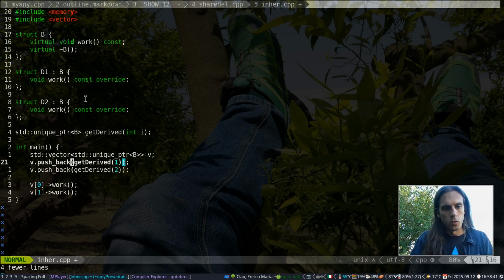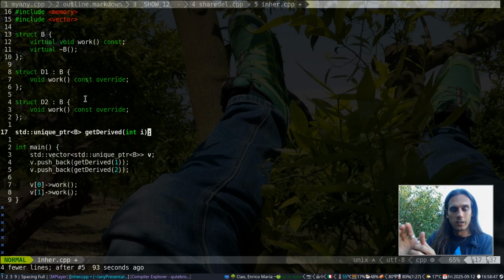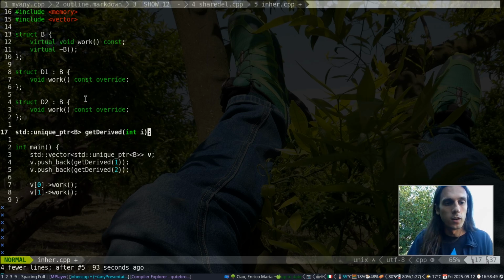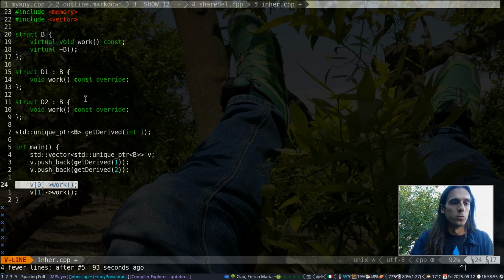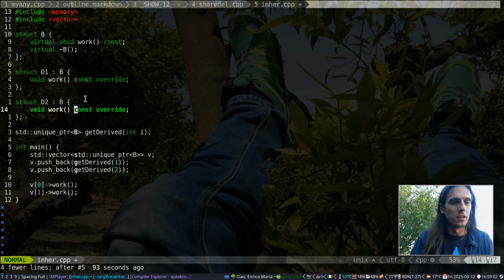In this case, in the case that this code, I've just deleted this somewhere else, compiled and linked against this one, we know that this will be D1, this will be D2, and so this call here will dispatch to this override here, and the other one to this override here.